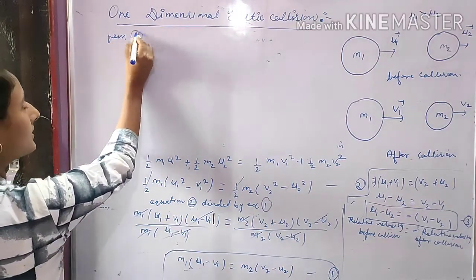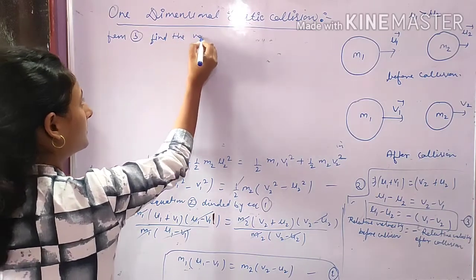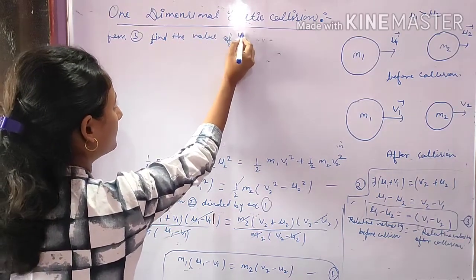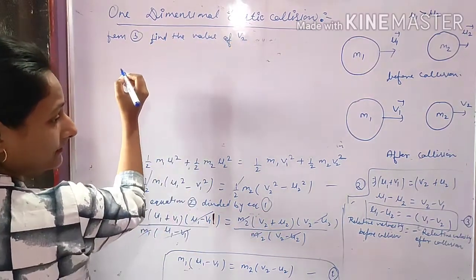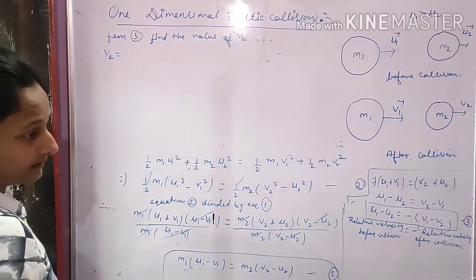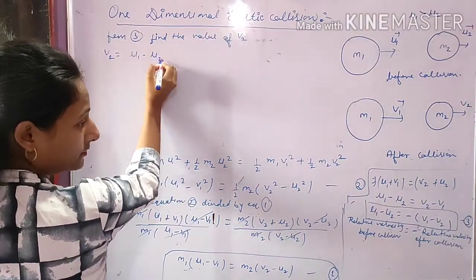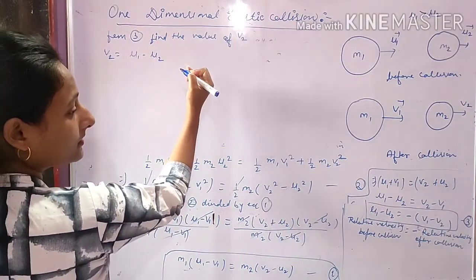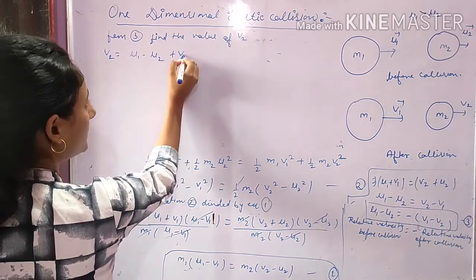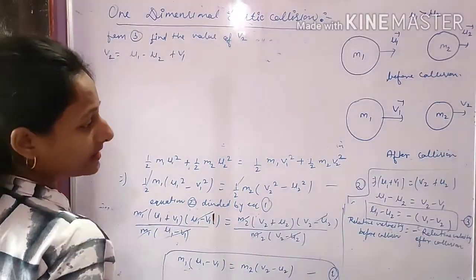So here we write v2 is equal to u1 minus u2 plus v1. Okay, the minus, after transposing, is plus.